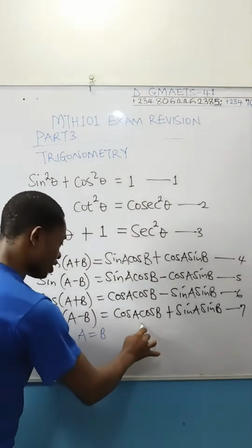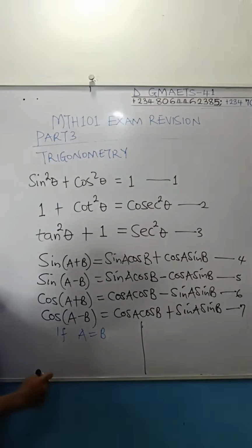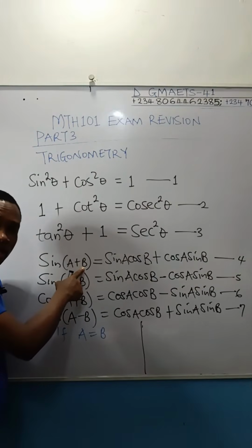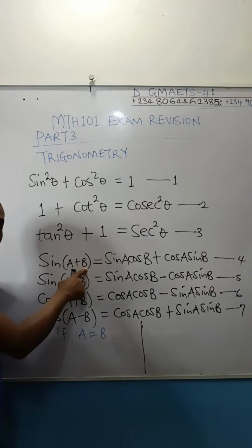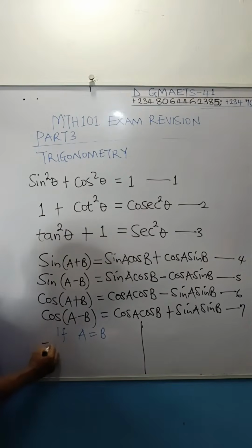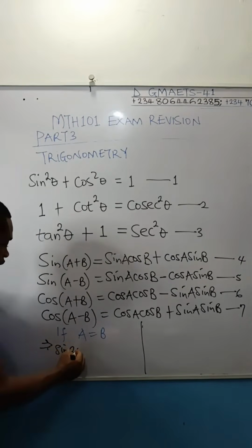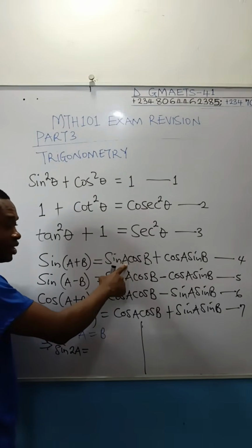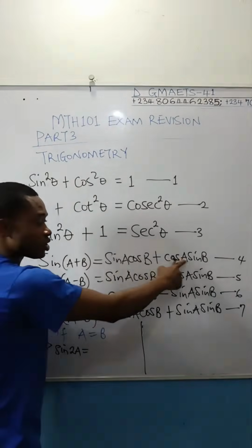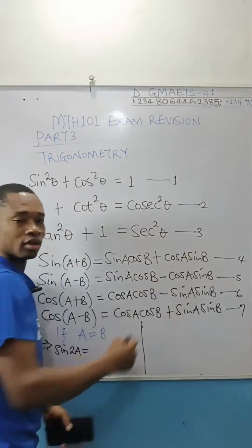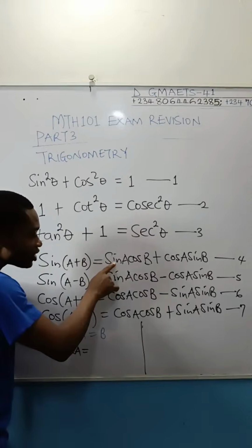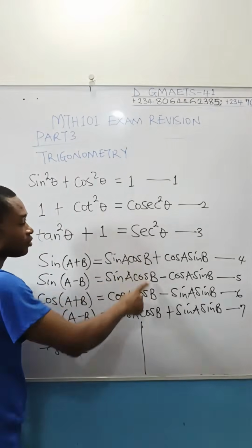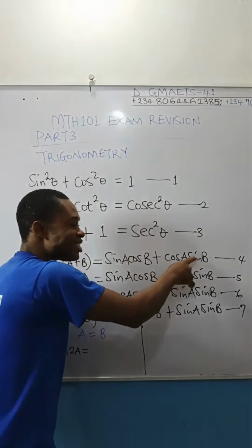Now watch the format. Let me divide this board into two parts so that they can be contained. Come here, and then in place of B, you fix A. If you fix A, this is going to be A plus A, which is 2A. So we are going to get sine 2A to be equal to sine A cos A plus cos A sine A, because in place of B, you have fixed A.